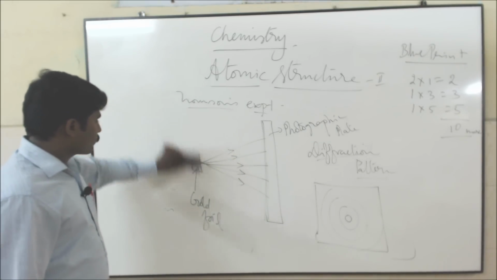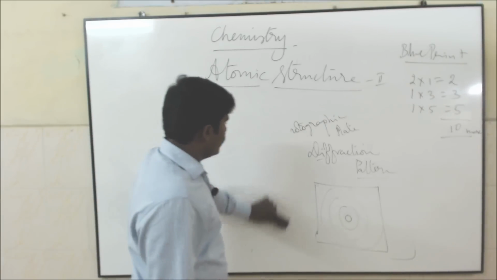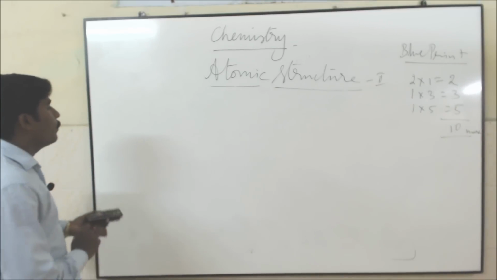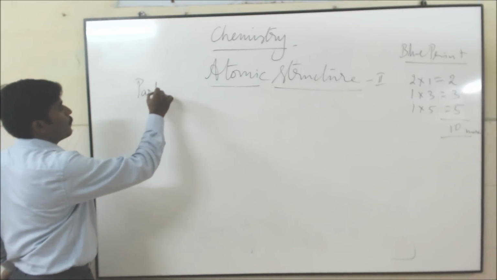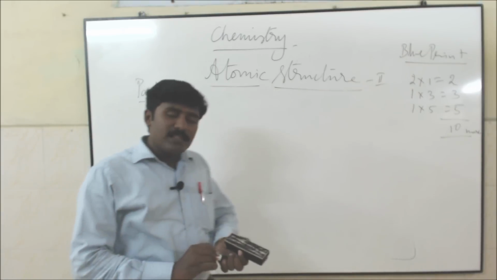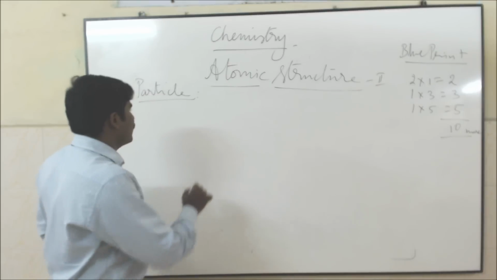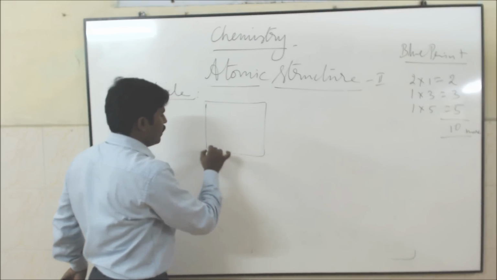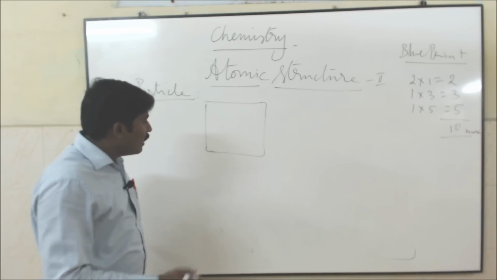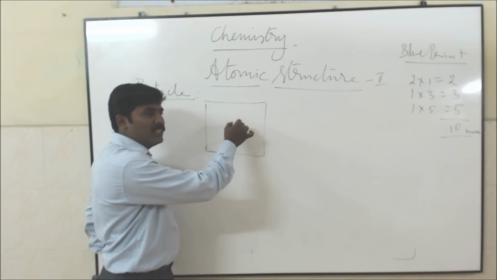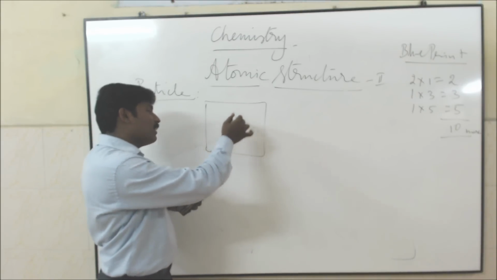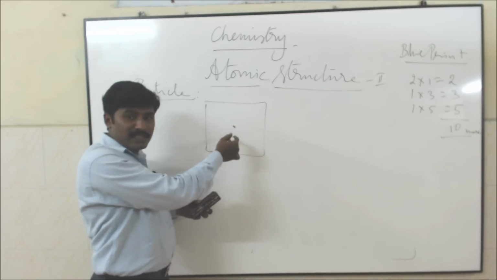The next question: how to prove electron acts as a particle? Now, electrons are passing through the zinc sulfide screen. Think about a screen made up of zinc sulfide. Electrons produce scintillation, not spread out over the whole screen. The scintillation is localized on the zinc sulfide screen.